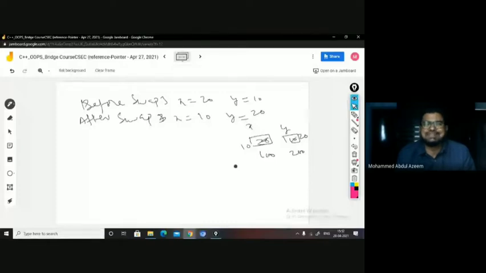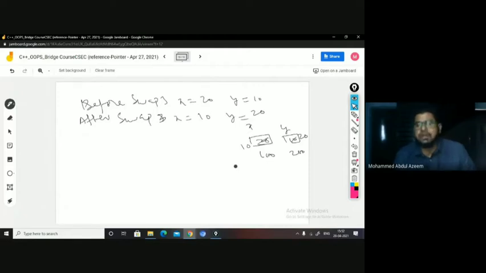So you can see the call by address and call by reference, they are being used for the same kind of purpose, right? When you want to change the values of the actual arguments due to the instruction execution, you can probably go with the call by address, right? You can see, in call by address, you have pointers, but in call by reference, you have references. But both are being used for the same kind of purpose. Fine.